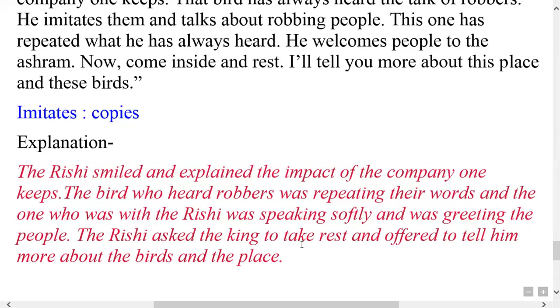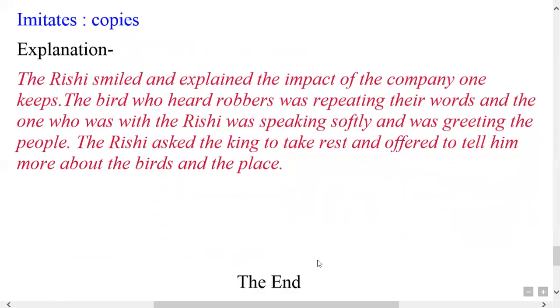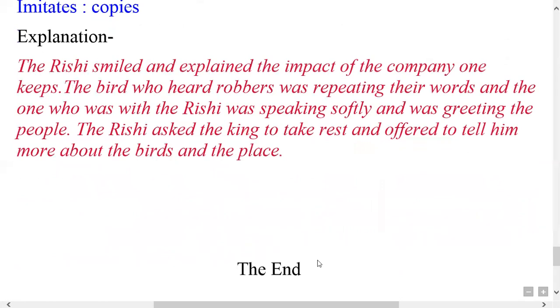The Rishi asked the king to take rest and offered to tell him more about the birds and the place. So that is the end of the story.